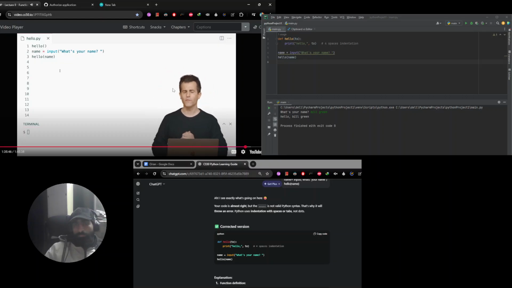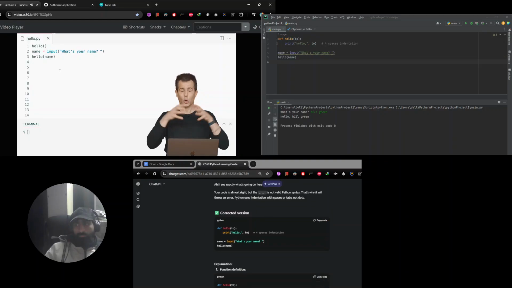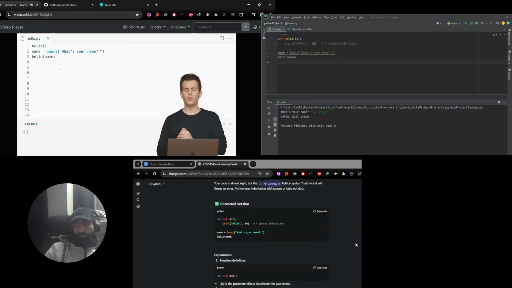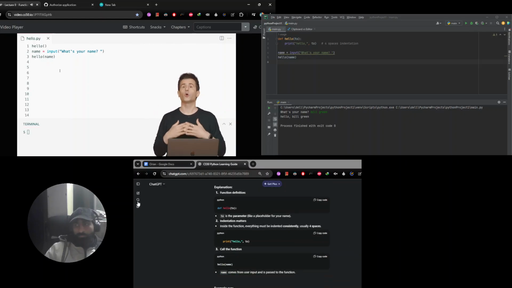Because if I now rewind to the start of my program, you can sort of take for granted that, oh, hello is a function. Why? Because it's there on line 1 and it has an open parenthesis and a closed parenthesis, which up until now has meant call this function. And then on line 2, we're getting a variable from the user by typing in their name, and then we're calling hello, passing in that value. At this point, I can just take for granted that hello exists, even if it's way down further in the file, or as we'll see in future weeks, even if it's in a different file altogether.